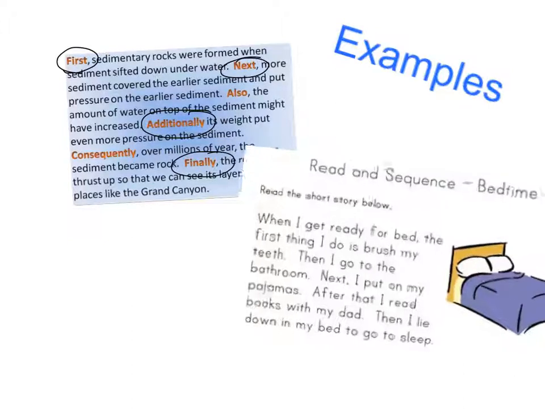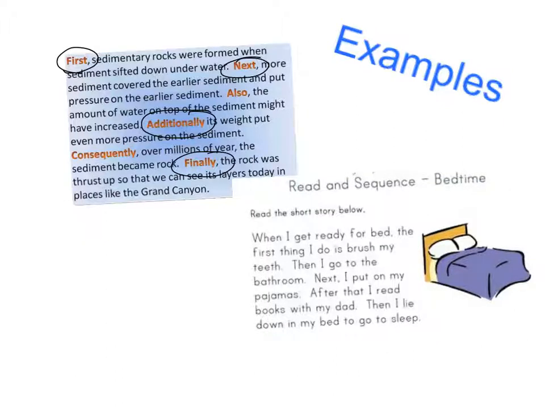In the second example here at the bottom, the author is telling us the steps they are taking before they go to bed. We know that the first thing the author does is brushing their teeth. Next, they put on their pajamas, and after they have read a book, they lie down and go to sleep.